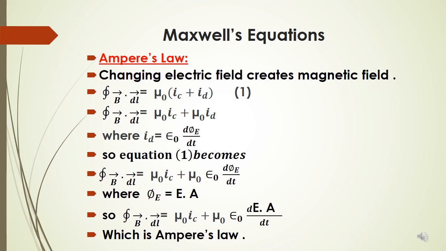A change in electric field creates a magnetic field. This is an important conclusion of Ampere-Maxwell law, that a changing electric field creates a magnetic field, which is the opposite of Faraday's law, in which we studied that a change in magnetic field creates an electric field.